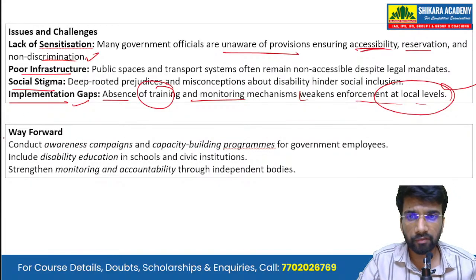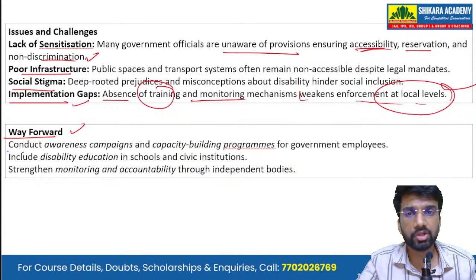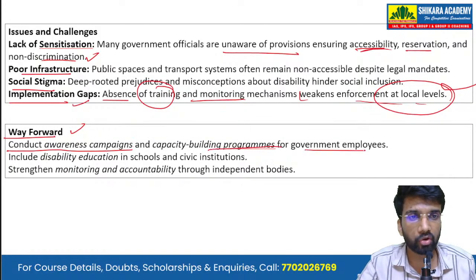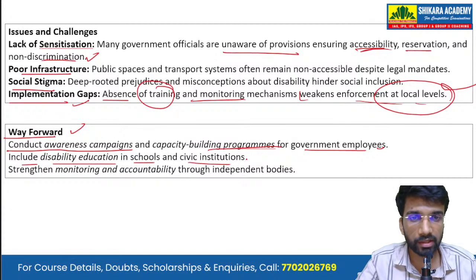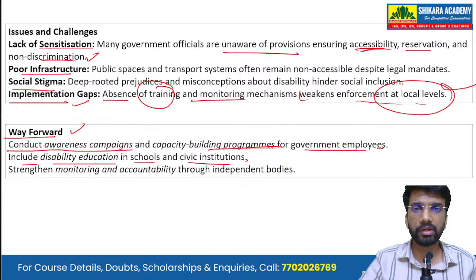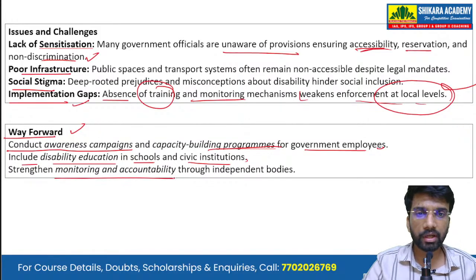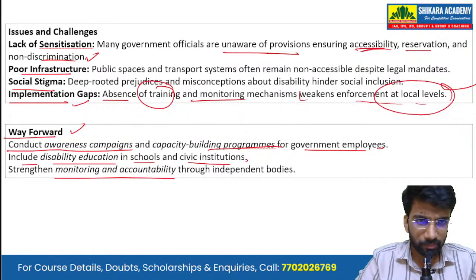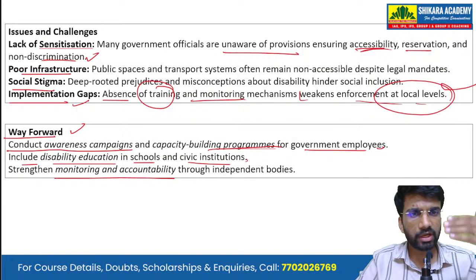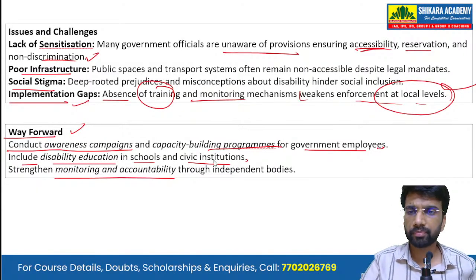Okay. So then we can write a way forward that in order to overcome these issues and challenges, we need to conduct awareness campaigns and capacity building programs for government employees. Then include disability education in schools and civic institutions. The third point is to strengthen monitoring and accountability through independent bodies. So for these issues and challenges, we can write the way forward.